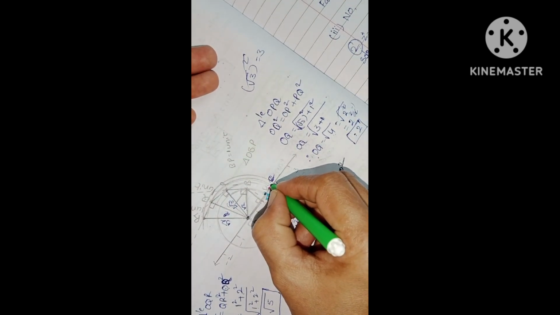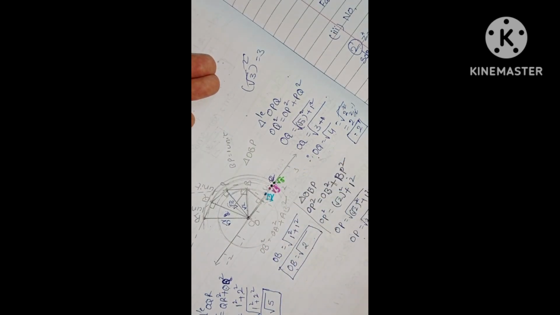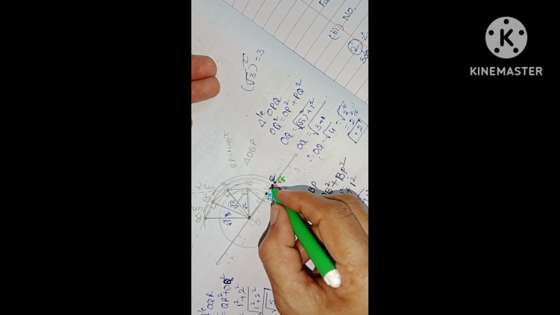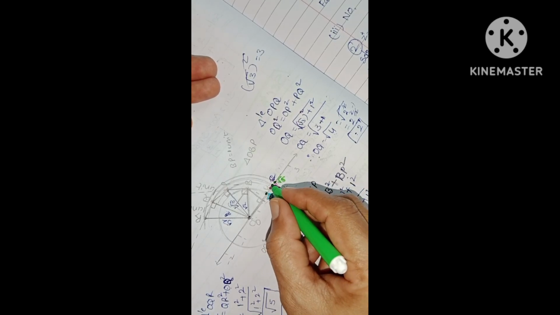Look here. This is root 4 and this is root 5. It represents root 5, the point. Can you see the point? This is root 2, root 3, root 4, root 5. Root 4 is nothing but 2. And root 2, root 3, root 5 are irrational numbers. Only root 4 is a rational number.